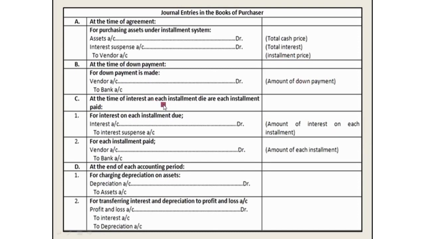At the time of each installment paid, it is followed throughout the year. However many installments you pay, follow the same journal entries. Interest account debit, interest suspense account credit, amount of interest on each installment. For installment paid, vendor account debit to bank account, amount of each installment. At the end of the accounting period, we enter the depreciation. If the depreciation value is given, depreciation account debit to asset account. For transferring interest and depreciation to the profit and loss account: profit and loss account debit to interest account and depreciation account, for both transfers to the profit and loss account, interest and depreciation.